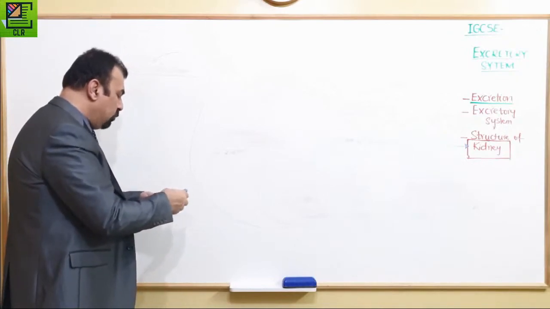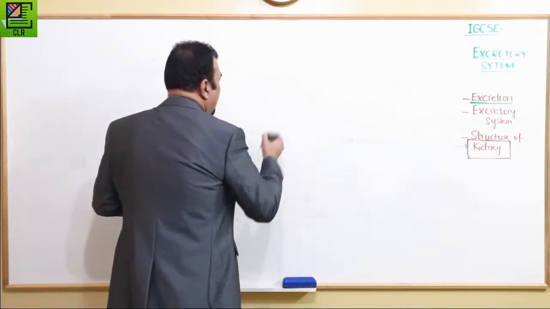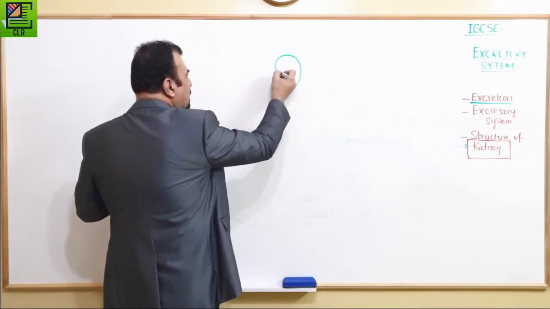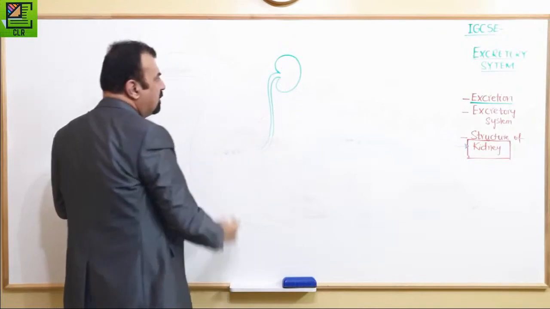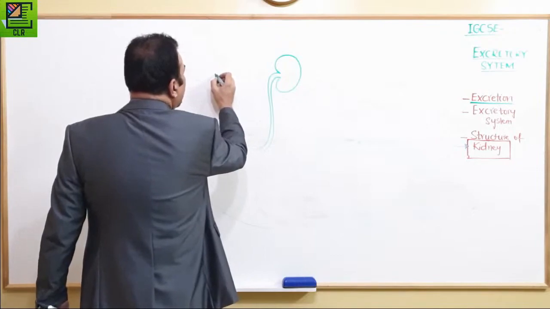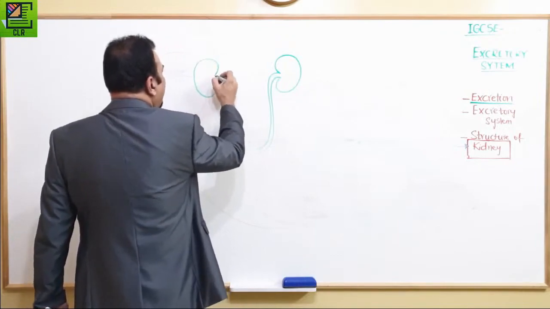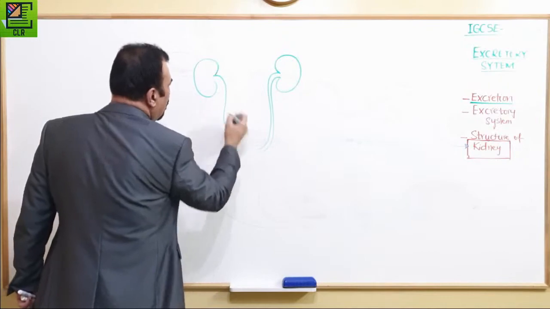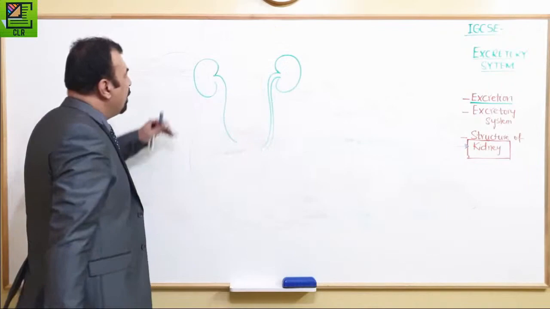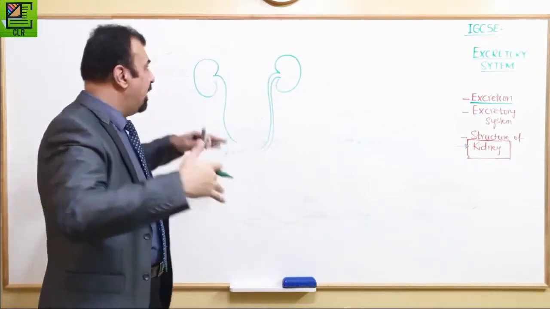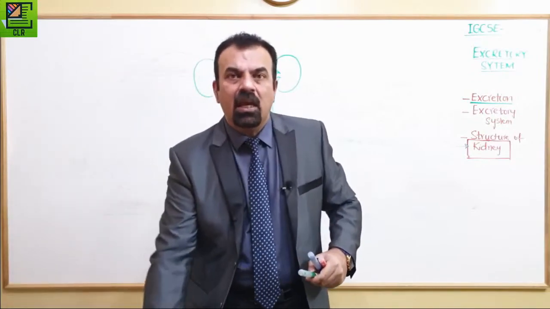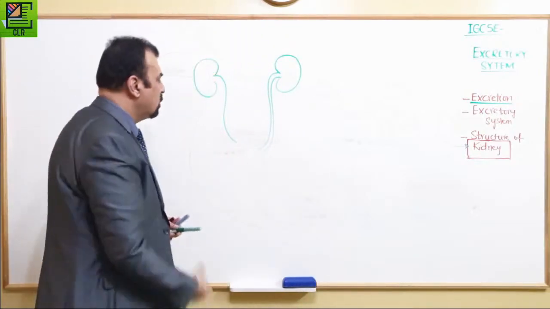So we have to look at the position and all that. This is our left kidney. Remember, left is right. This is our right kidney. The right kidney is slightly below, a little bit, because we have two lobes of liver over here on top of our right kidney. That's why this is slightly below, but only slightly. It doesn't mean that the right kidney is in the knee and the left kidney is in your shoulder. It's not like that.